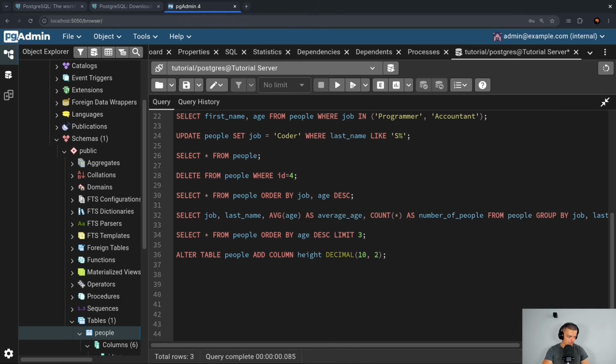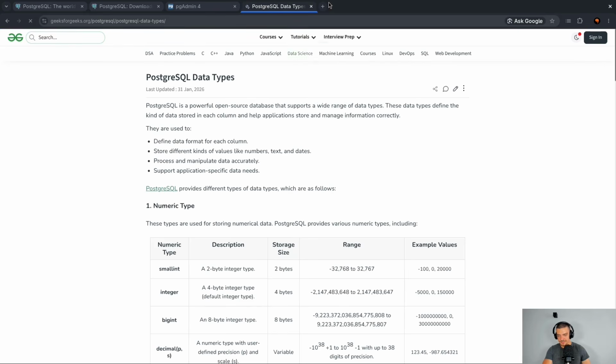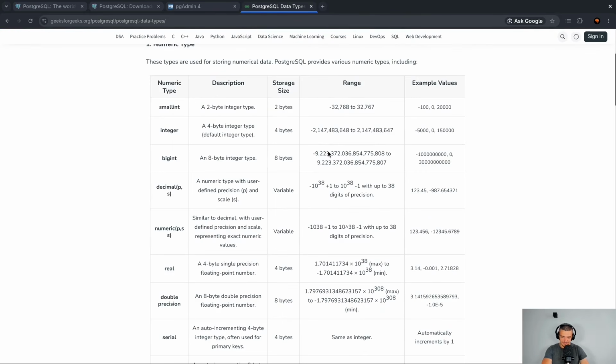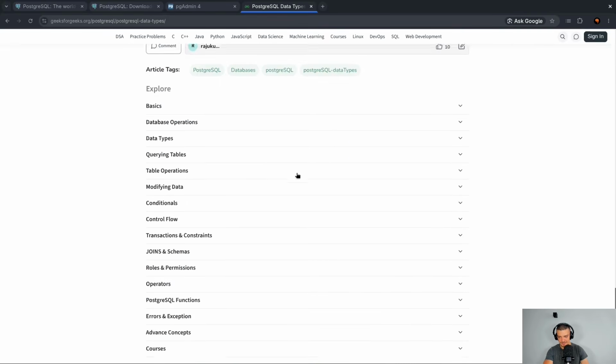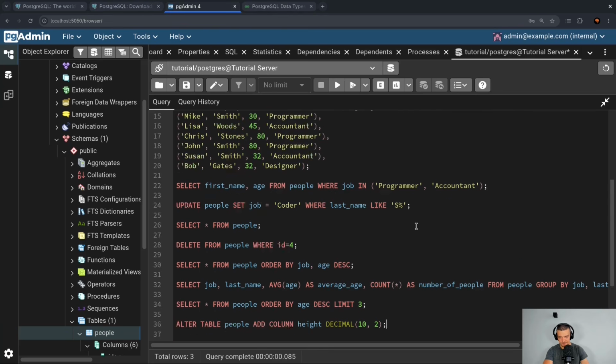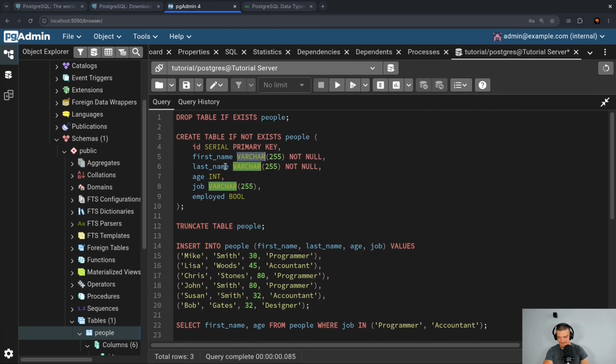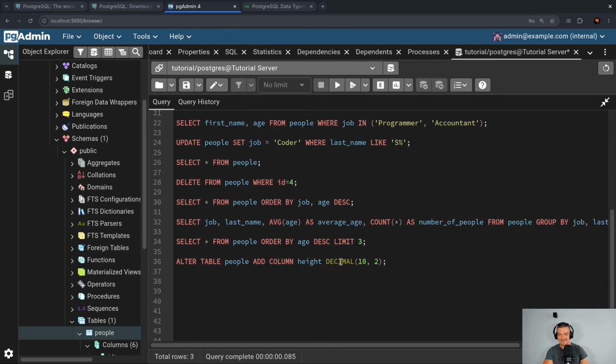I don't want to cover all of them here in theory, so I'm going to go to my prepared code. I have a link. You will find it in the description down below. Here you can see all the different data types. So decimal PS is basically for precision and scale, and it's just a floating point number, but here you have an overview of all the different data types that you can use. I don't want to cover them now here. Just know that this is for text, this is for integers, booleans, serial for auto increment integers, and decimal is for floats. But doing this now would add the column to the table.